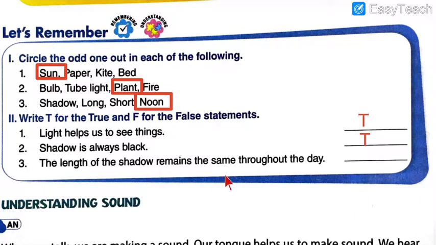The length of the shadow remains the same throughout the day. Come on students, here I am giving you 5 counts. Try to write the answer whether it is true or false. 1, 2, 3 and 4. So here the answer is false. Why? Length does not remain the same the whole day. It changes, correct? This is what we have even seen. So true, true and false. Please check your answers. I will give you a couple of seconds.